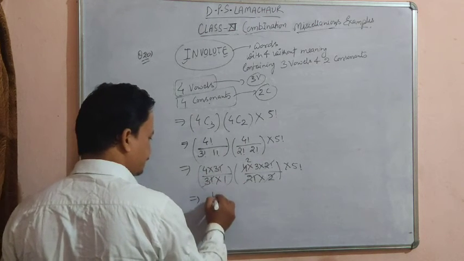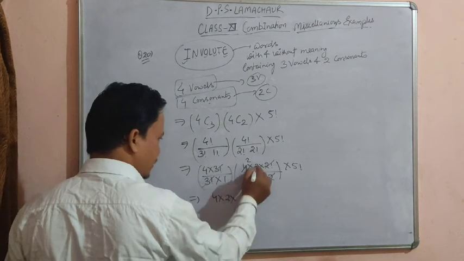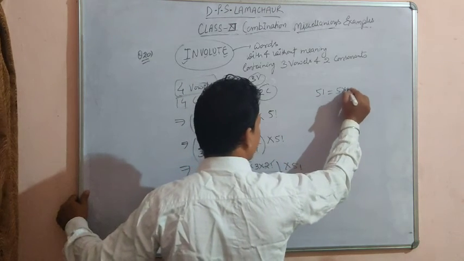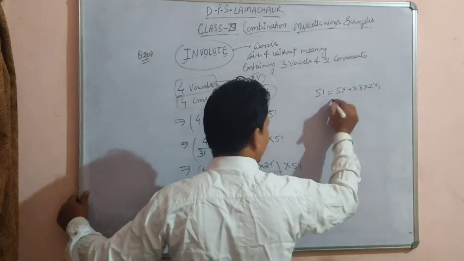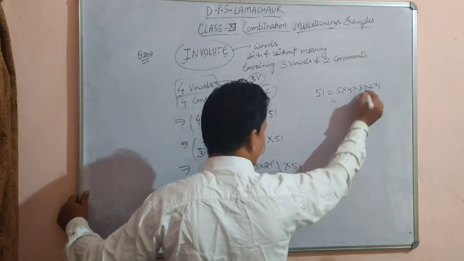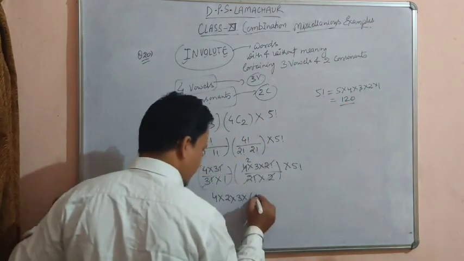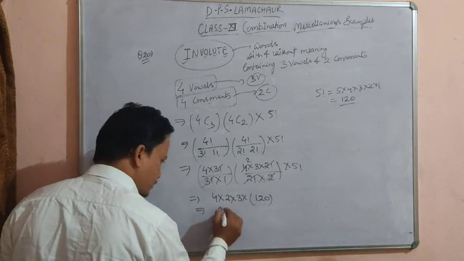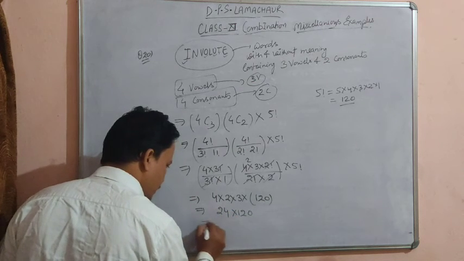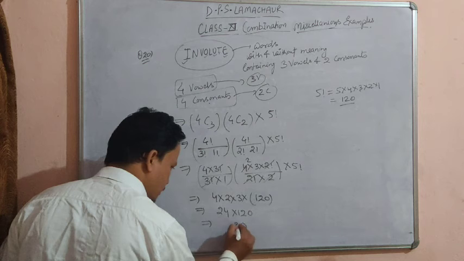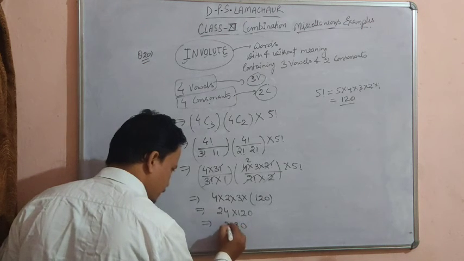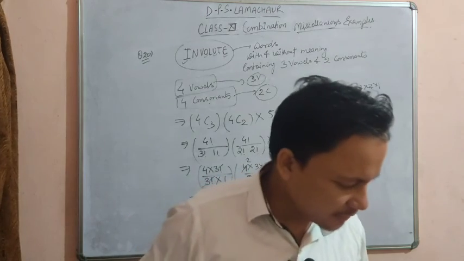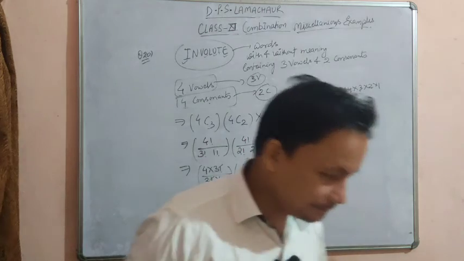So 4 into 2 into 3, and the value of 5 factorial is 5 into 4 into 3 into 2 into 1, that is 120. So put the value of 5 factorial as 120. So 3 twos are 6, 6 fours are 24, into 120. So 2880 words. Now 2880 words will be made. So this is the answer.